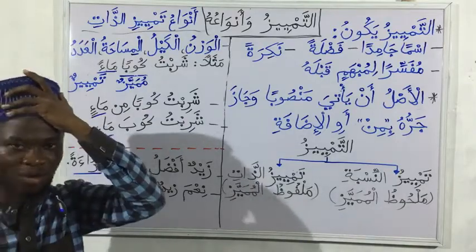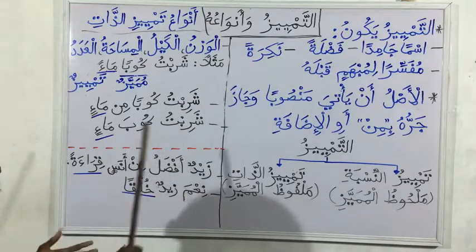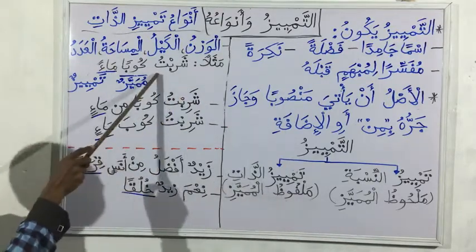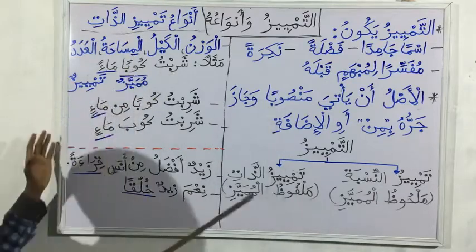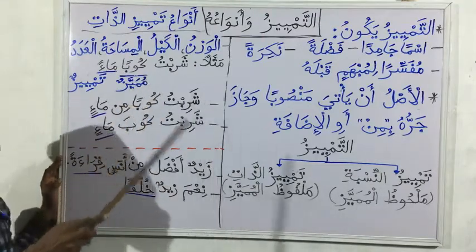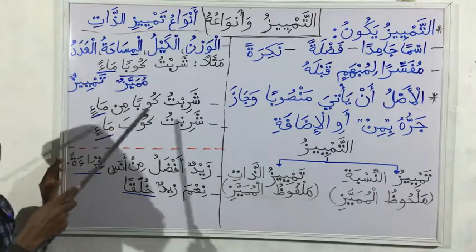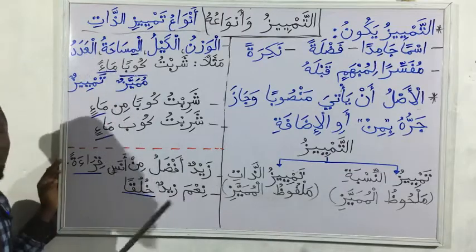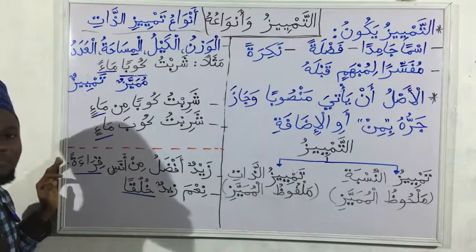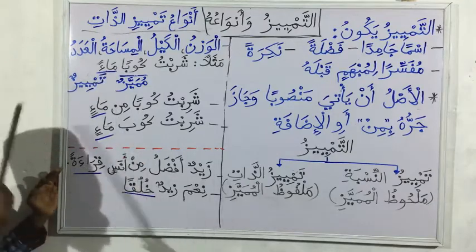Then Adad is numbering. So the examples we have for Tamyeez, Tamyeezul Malfuz, Malfuzul Mayaz. Masalan, Sharibtu Kuban Ma'an. We have explained this extensively already. I drank a cup of water. So the Mumayaz: if I just say I drank a cup, that is confusing. Cup of what? So it is the cup that is the Mumayaz, causing the ambiguity. Then when I now say I drank a cup of water, the statement is now clear. So what made the statement clear is the water. So Ma is now the Tamyeez.